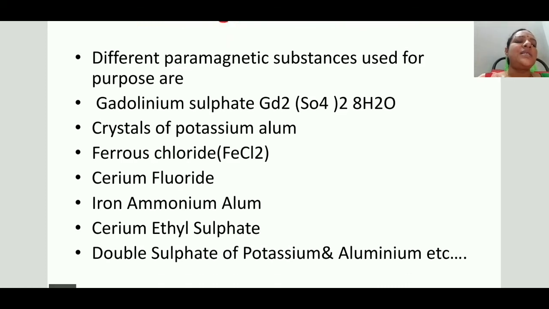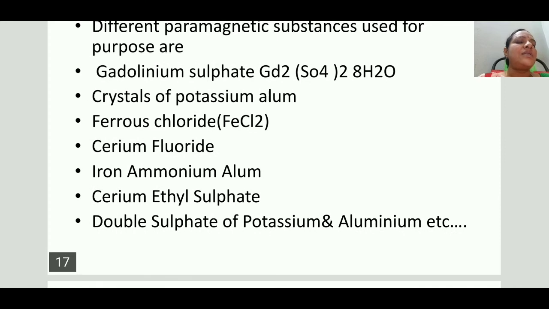So this is about today's class, that is adiabatic demagnetization, how the substance shows a fall in temperature and the equation part of the fall in temperature.